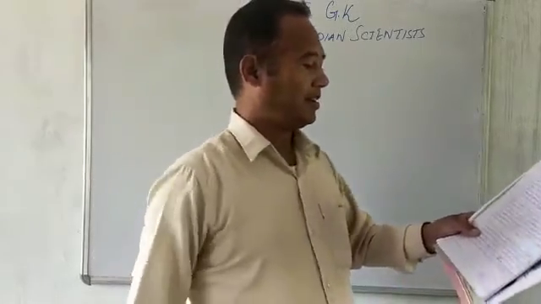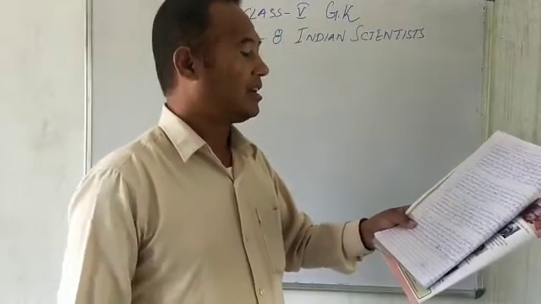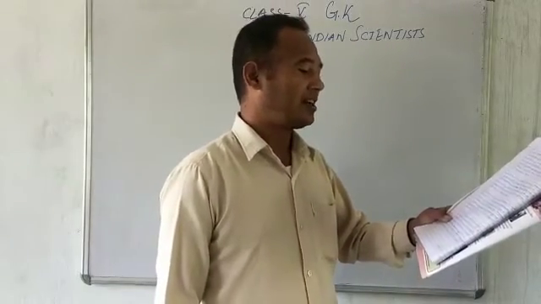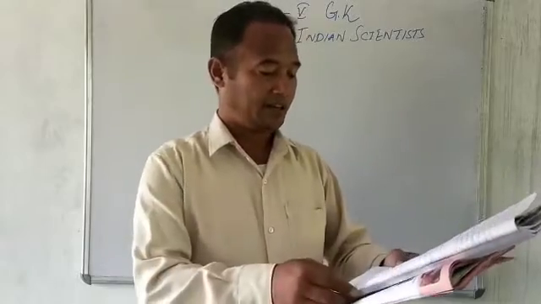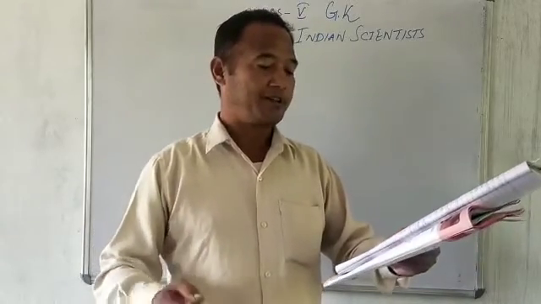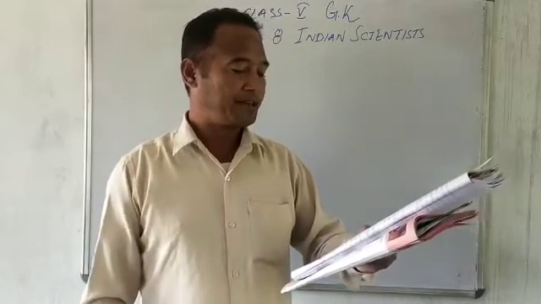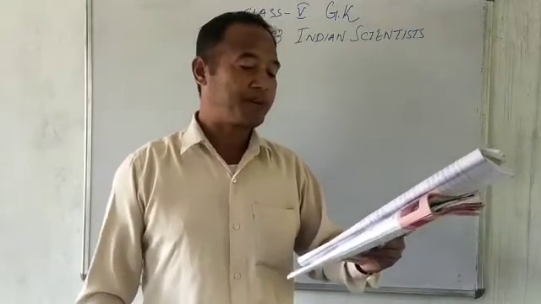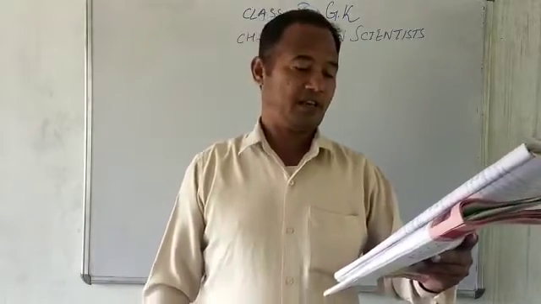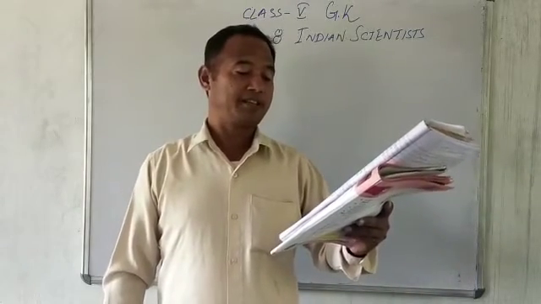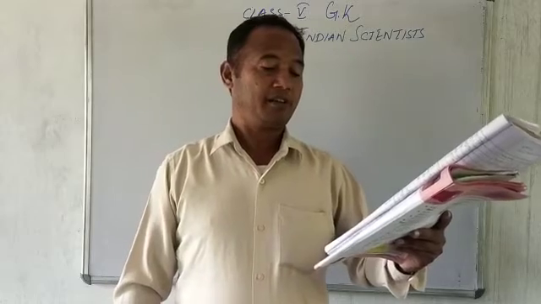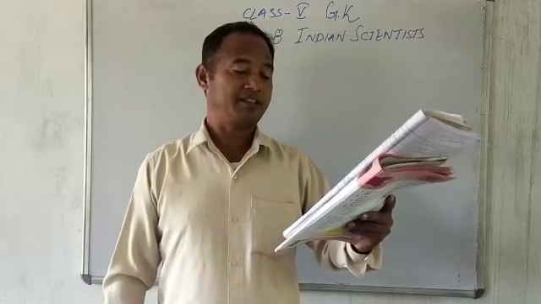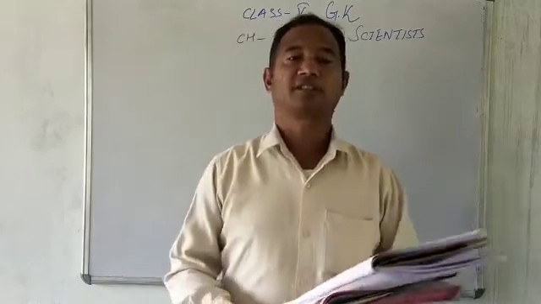His full name, Jagdish Chandra Bose. Okay? Sir Jagdish Chandra Bose was a biologist, physicist, botanist and an early writer of science fiction. He pioneered the investigation of radio and microwave optics, made scientific contributions to plant science and laid the foundation of experimental science in the Indian subcontinent. He was born on 30th November 1858 in Munsiganj district of Bangladesh and died on 23rd November 1937 in Giridih. Okay, J.C. Bose, Jagdish Chandra Bose.